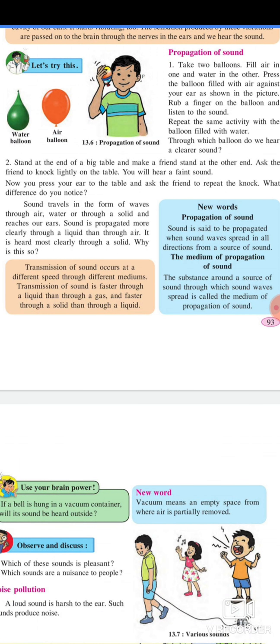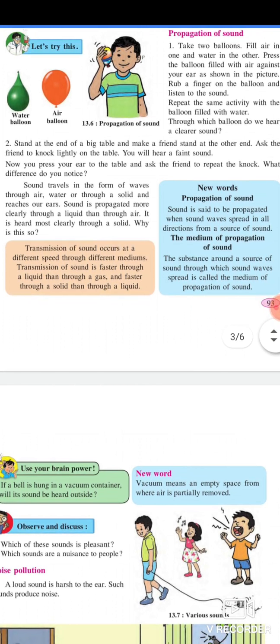Sound travels in the form of waves through air, water, or through a solid and reaches our ear. Sound is propagated more clearly through a liquid than through air. It is heard most clearly through a solid. Why is this so?